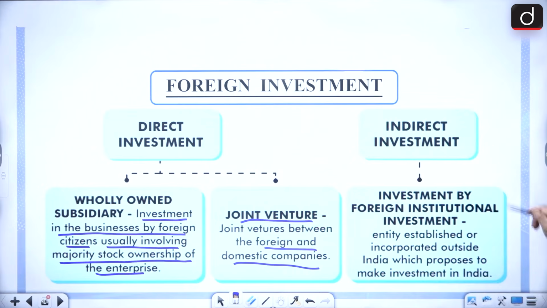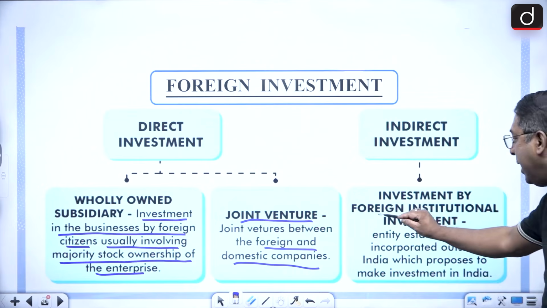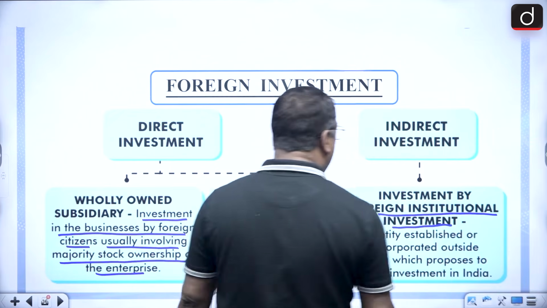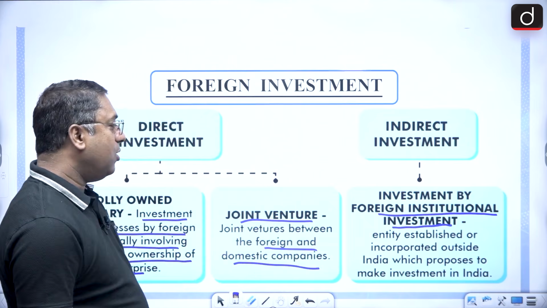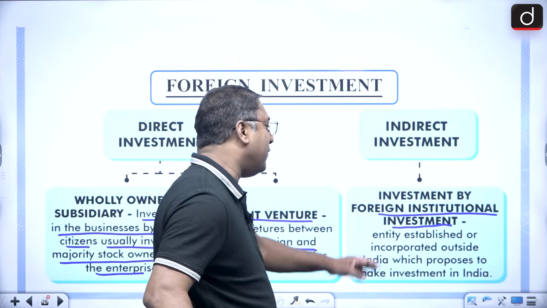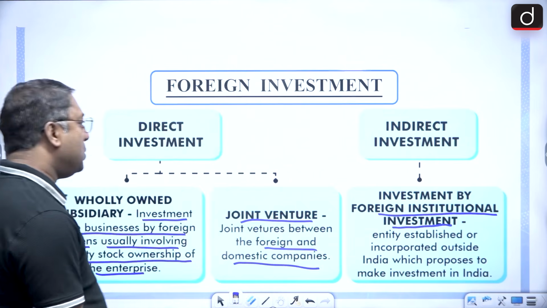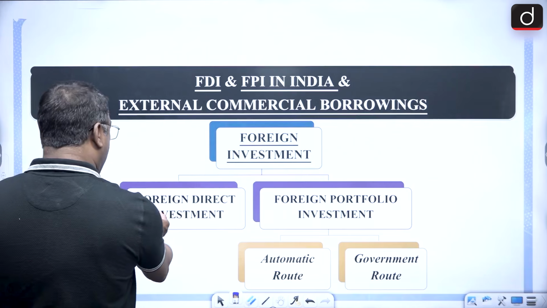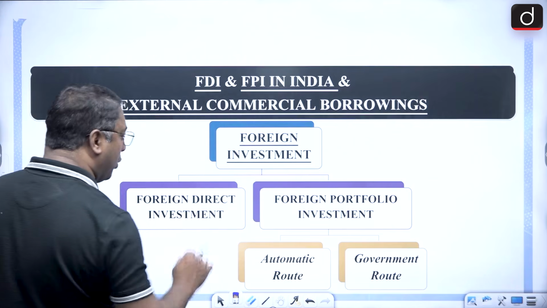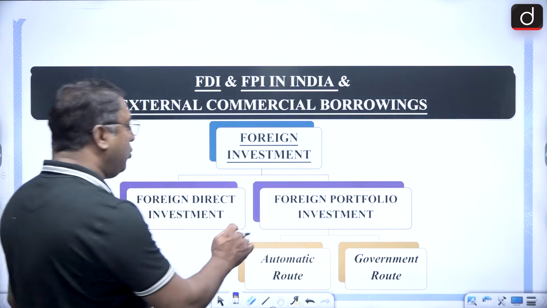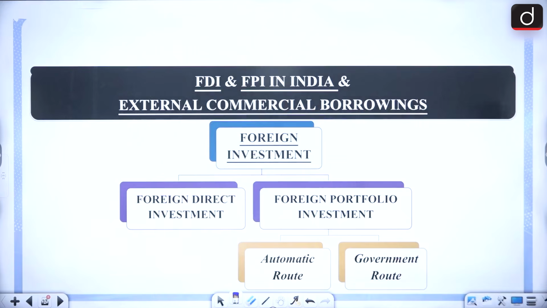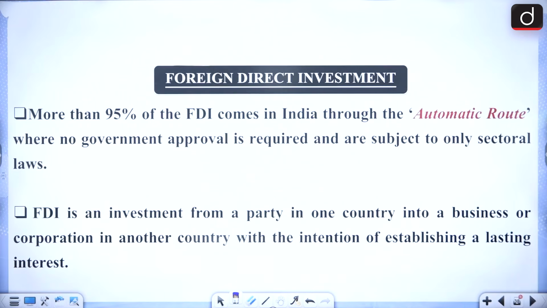Then indirect investment, this is investment by FII, that is foreign institutional investment. Okay, so these are the two foreign investments. Then foreign investment is foreign direct investment and foreign portfolio investment. Now when we talk about foreign portfolio investment, the routes are automatic as well as government routes, remember that.